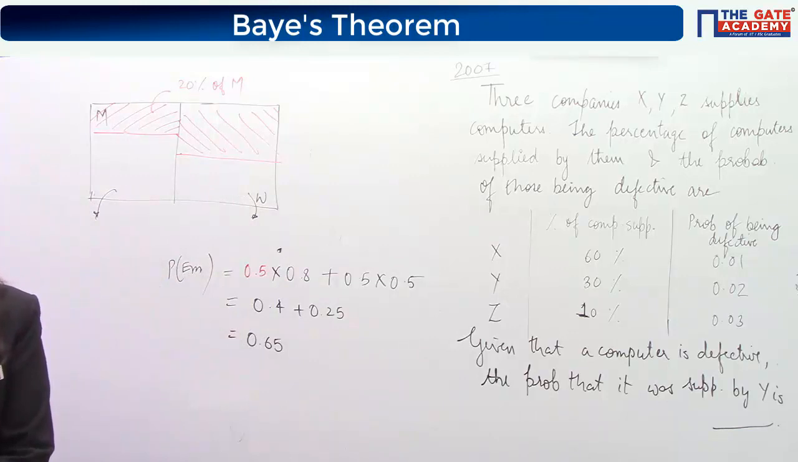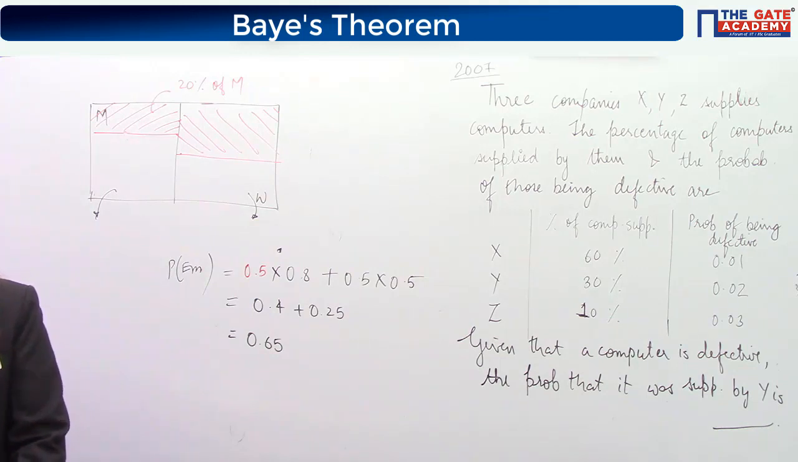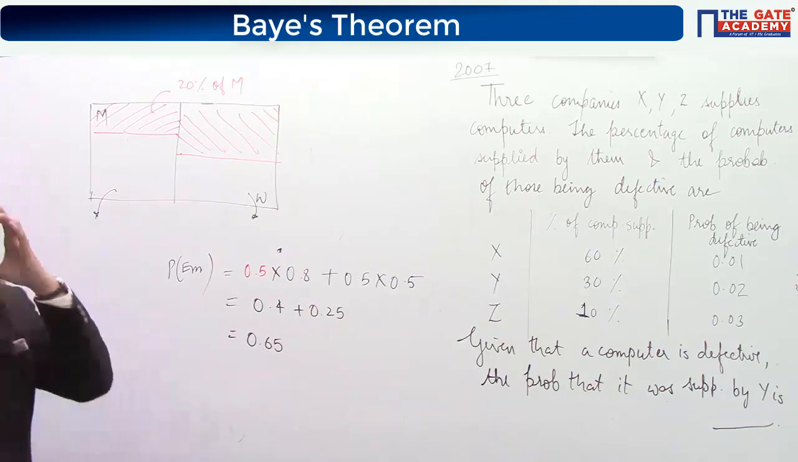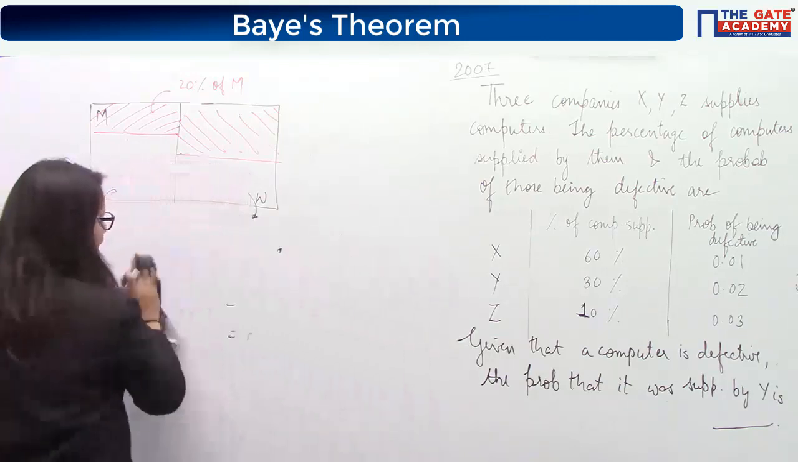So let me see the answer. All of you are getting varied answers. The answer is 0.4. Final answer 0.4. Okay, so let's solve this. Again, I'll solve this using a Venn diagram.